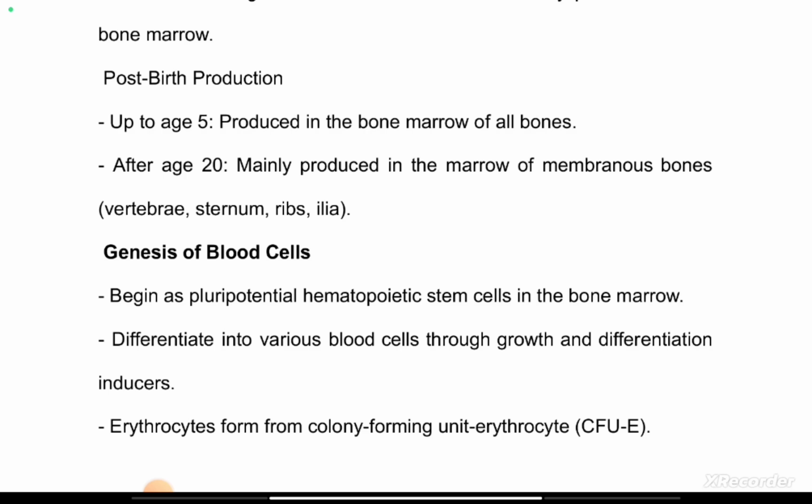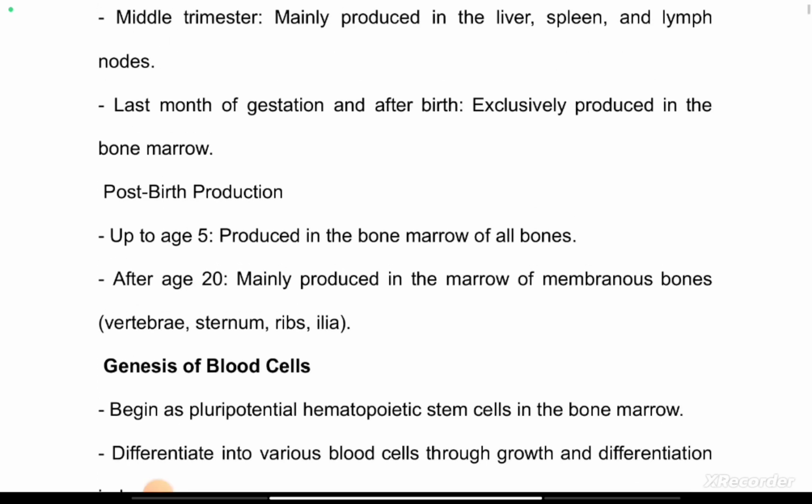I told us the examples of membranous bones are the ribs, the sternum, the vertebrae, the ilium. The ilium forms the pelvic bone. So they continue to produce red blood cells.